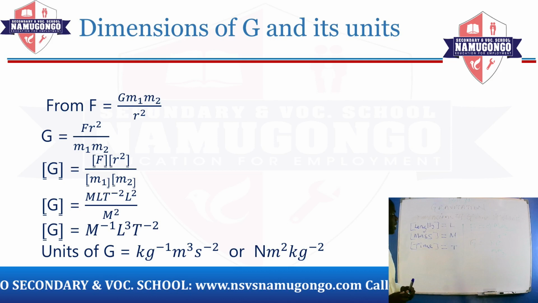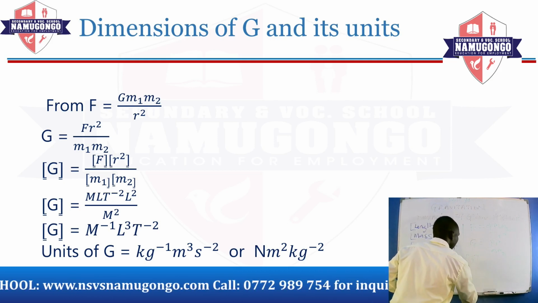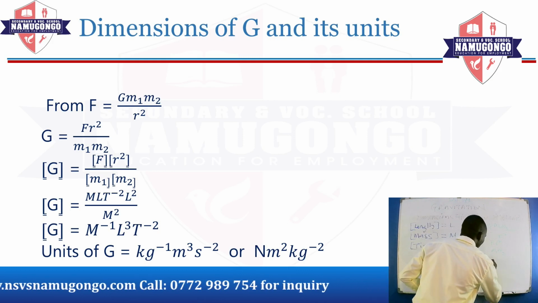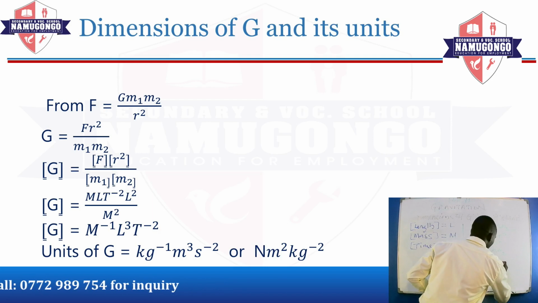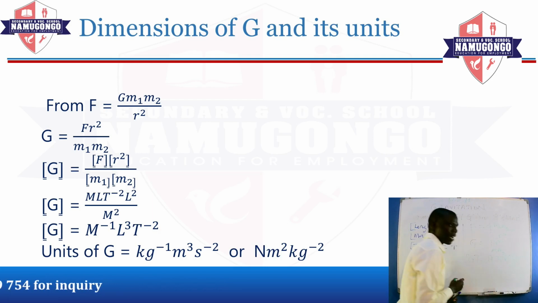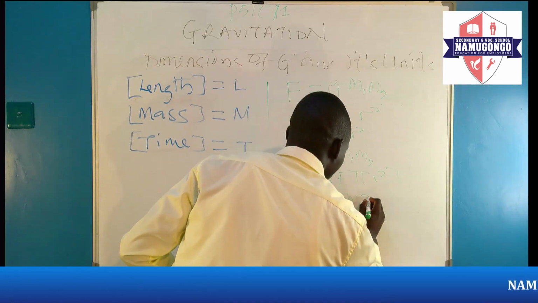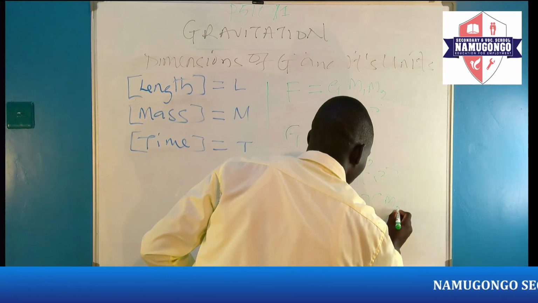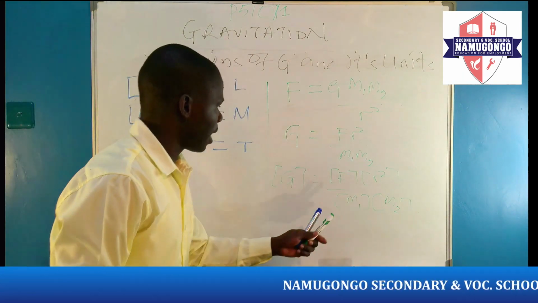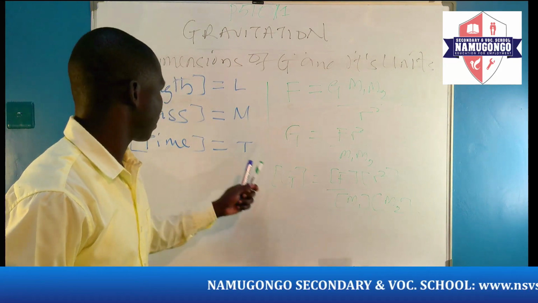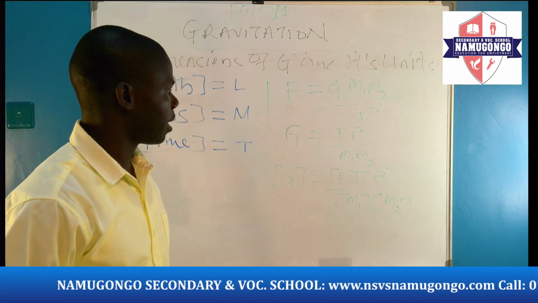And if we want to get dimension of G, we shall write like this. Dimension of G will therefore be equal to dimension of force times dimension of R squared divided by dimension of M1, dimension of M2. Dimension of mass, M1 is mass, so dimension of mass is just capital M, so we shall put here capital M. Even M2 we shall put there capital M.